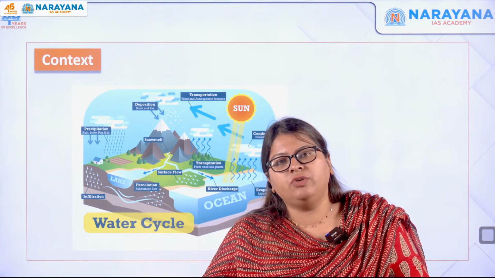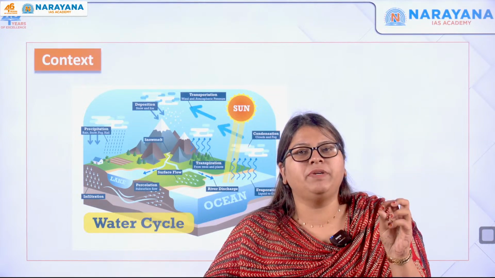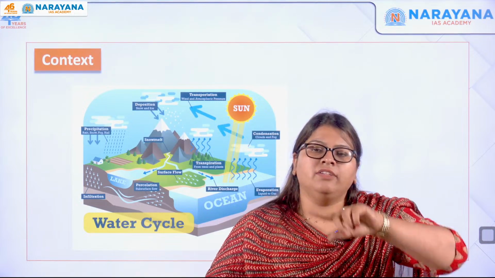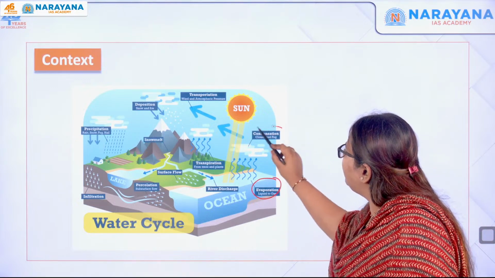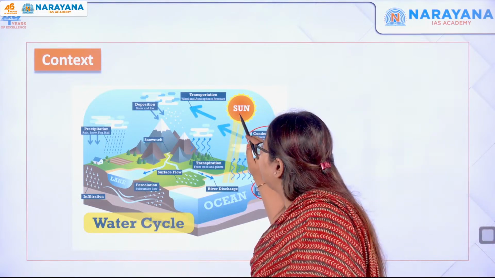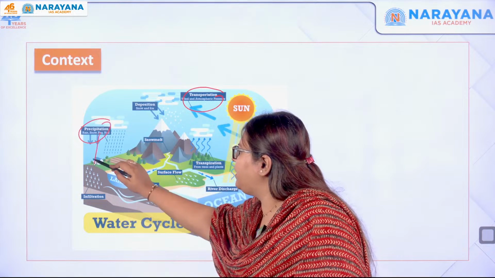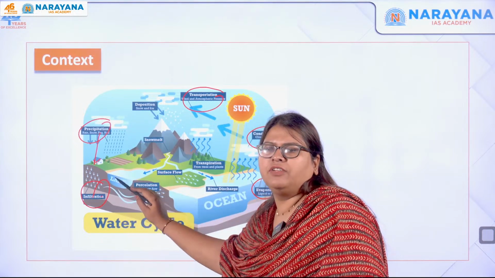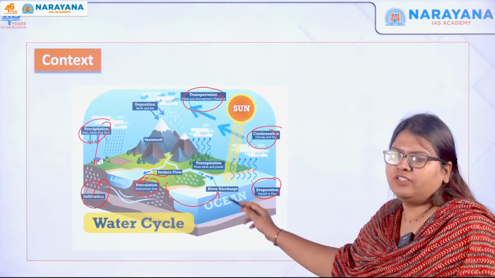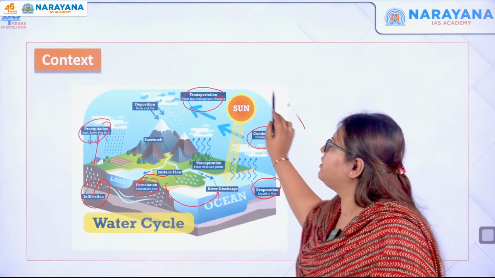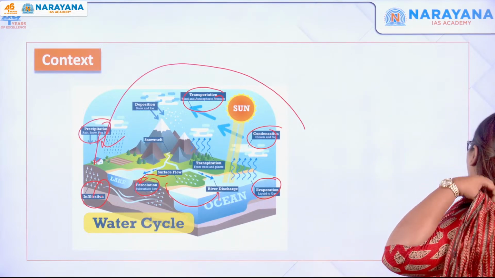And after that, what does it do? It cools by a process of adiabatic cooling, and when there is condensation, there is precipitation which falls down as rain, right? So this is the water cycle. If you can see, there is evaporation, then condensation, and then transportation. But finally it comes down as precipitation, and when there is precipitation, there is infiltration. There is also percolation, because from the surface flow, and then there is river discharge and everything. So this is the water cycle, from evaporation till precipitation as well as infiltration. This is the usual water cycle.